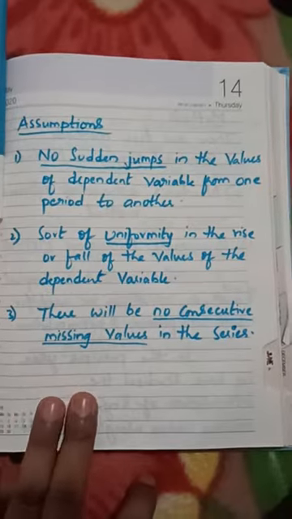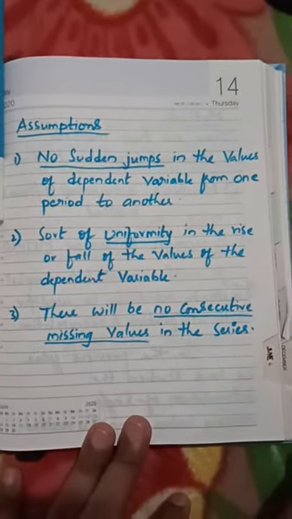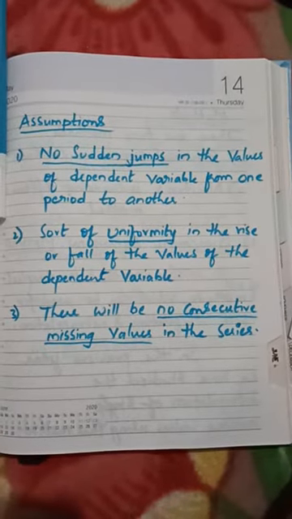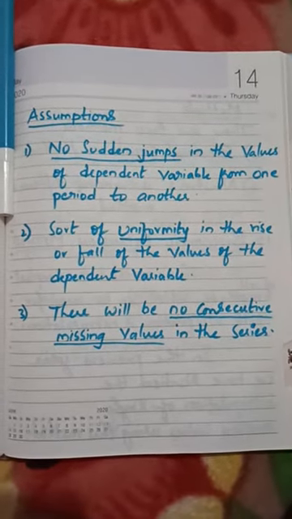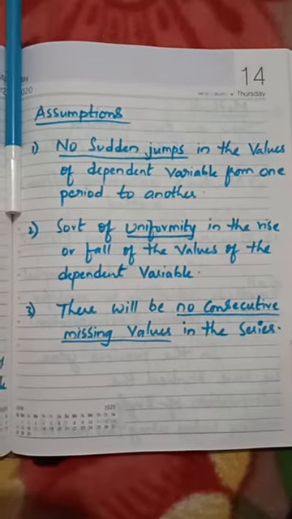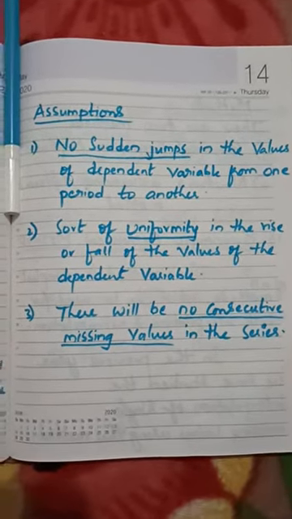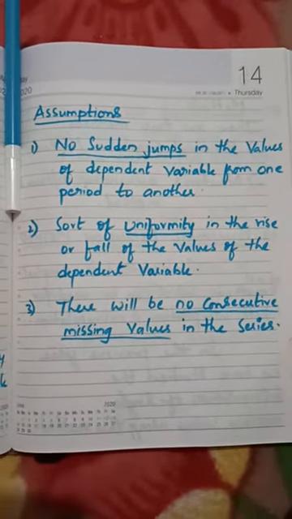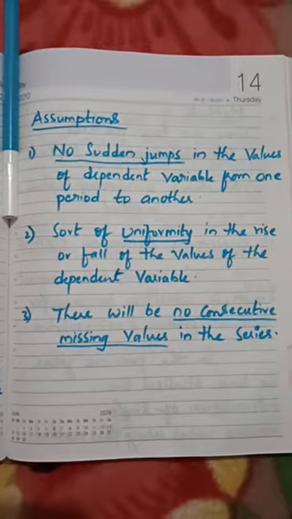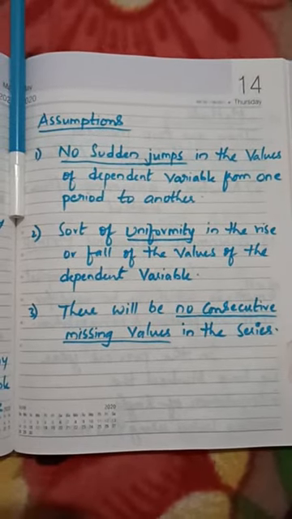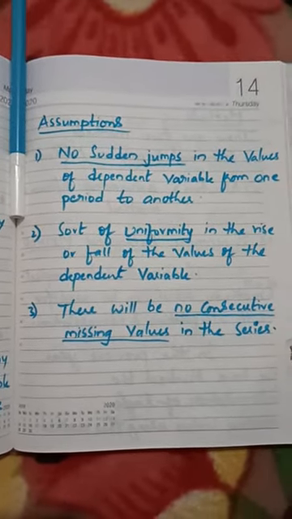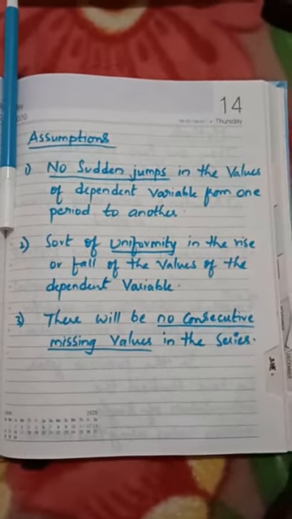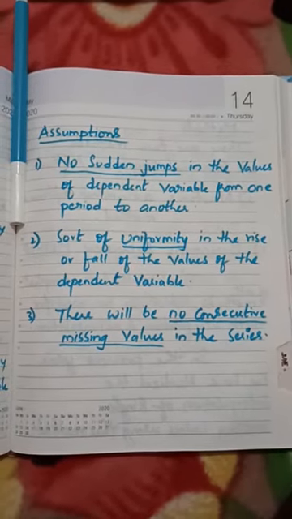These are the three assumptions. Assumption number 1, limitation number 1: no sudden jumps in the values of the dependent variable from one period to another period. As I mentioned, the missing value of y must be a value of x, either within or outside the range. That is what we mentioned to calculate interpolation and extrapolation.